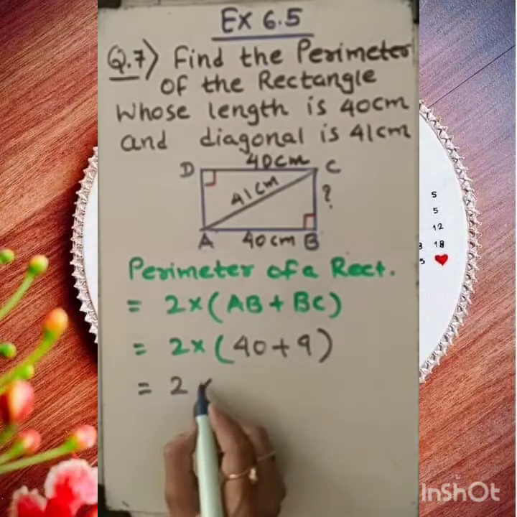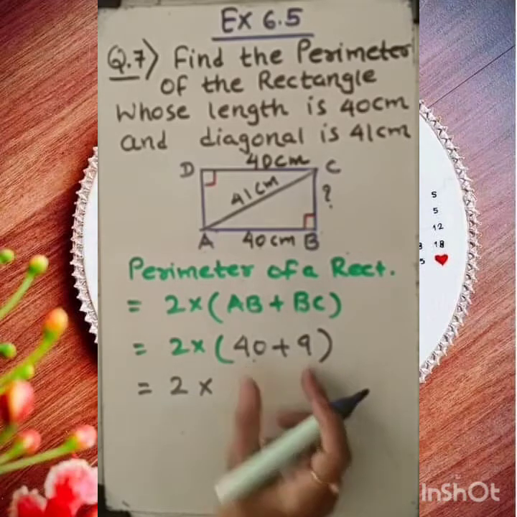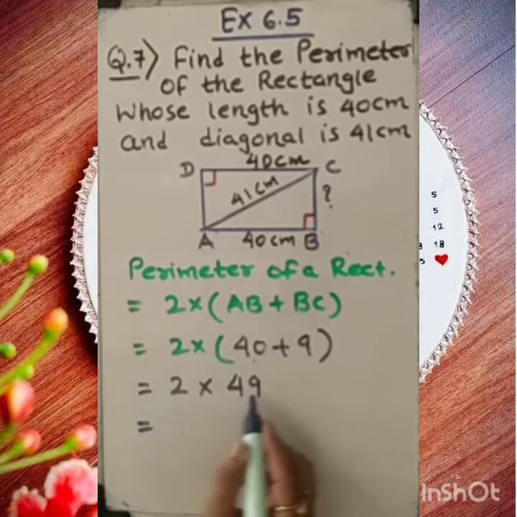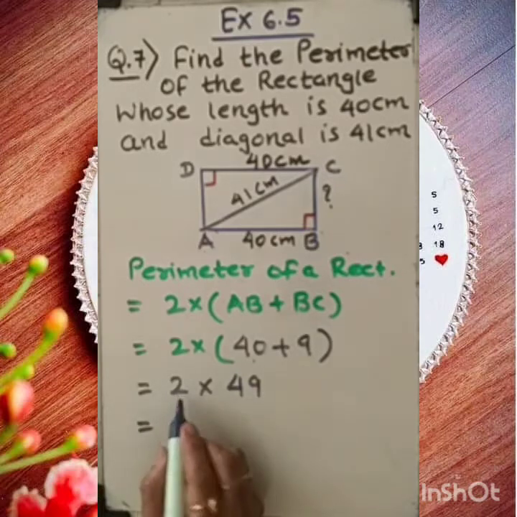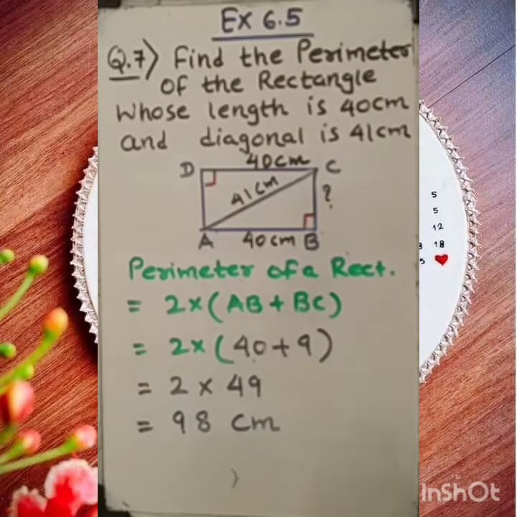So 40 plus 9, first we add these two numbers, and it gives the result 49. When we multiply 49 by 2, it gives the result 98 centimeter. So we need to state the final answer in statement form.